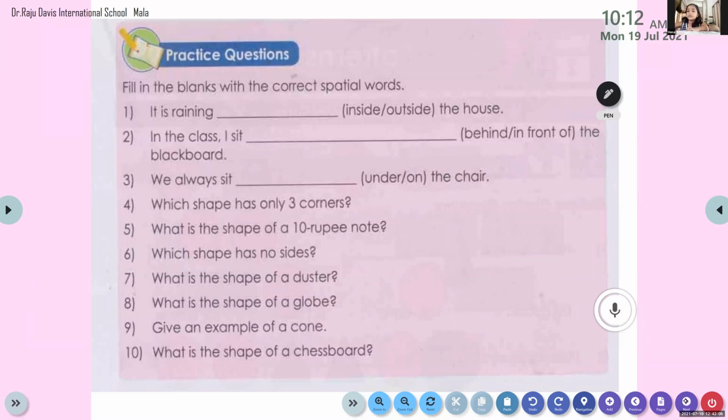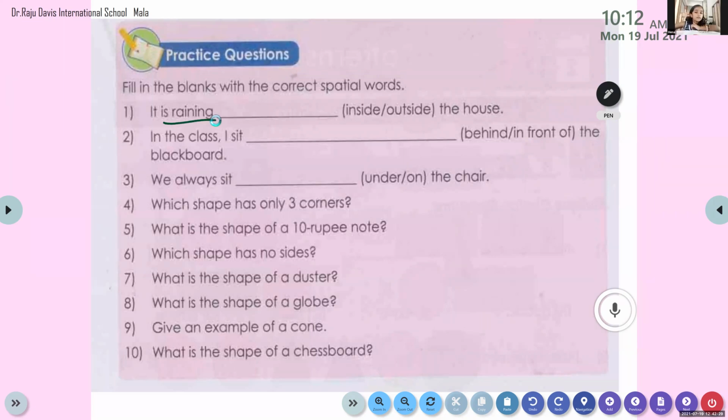And here we have the first question, and it is Abel Yunus, please unmute. And look at the first question. Abel, try to read the question. First one. It is raining.